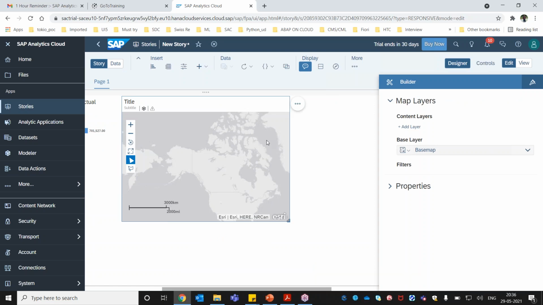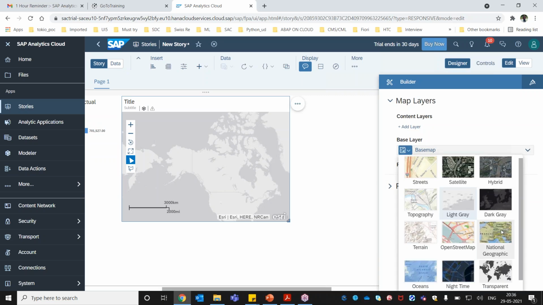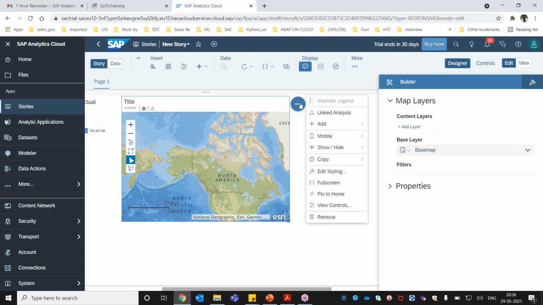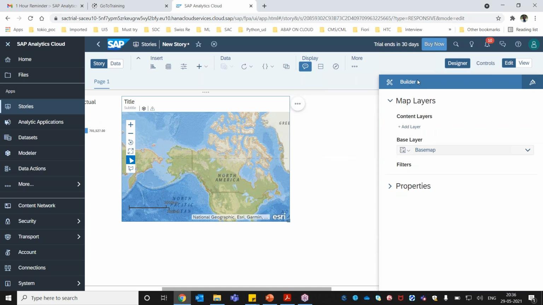All right, now we have selected this map here, and after that we have something called filters. We have selected this base map, and then here we selected this. So this part is done, and now I can click here, and there are different options we can use. For example, something called linked analysis, and we have something called tooltip. We will see how we can design it.